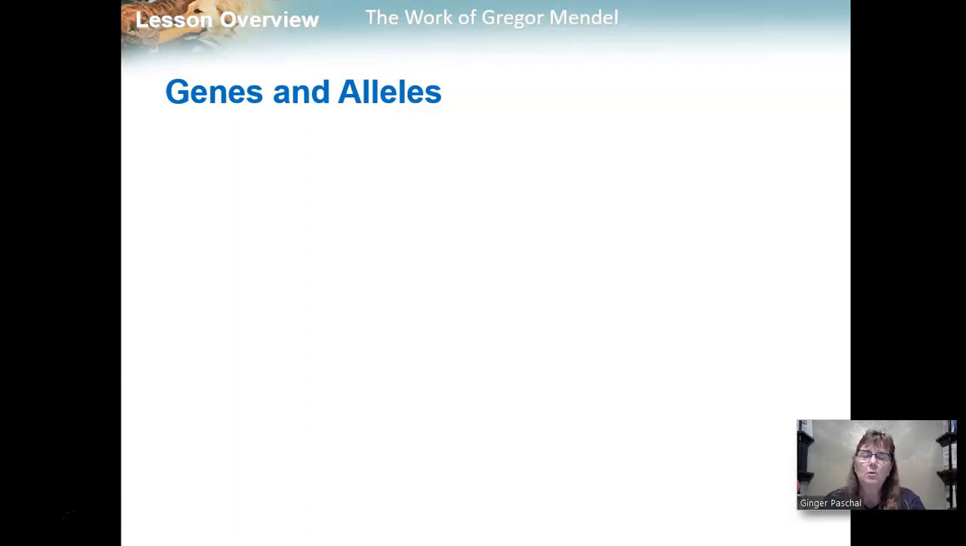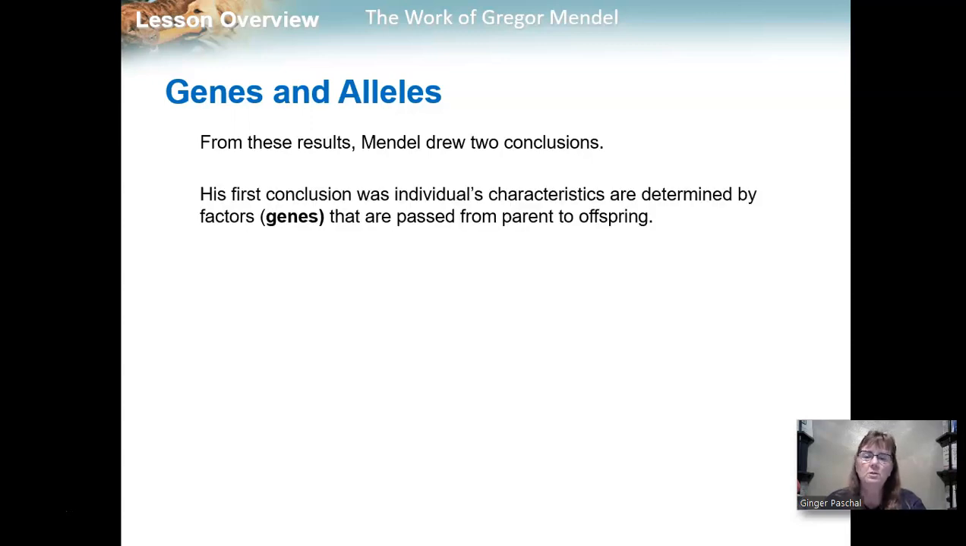So in this case, we're talking about genes and alleles. From these results, Mendel drew 2 conclusions. His first conclusion was that individual characteristics are determined by what he called factors. We now call them genes. So we now understand that genes are passed from parent to offspring.